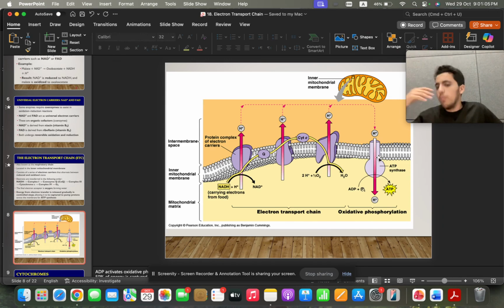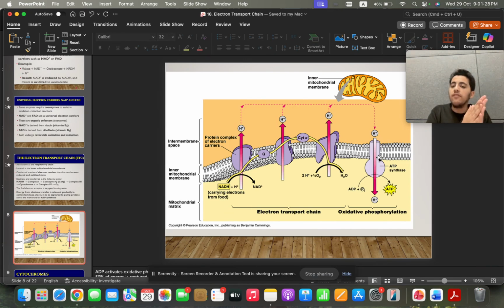What does complex 3 do? It pumps the electron, and that will produce energy to actively transport a proton into the intermembrane space. Okay, now same thing. Now the electron will be pumped to where? To cytochrome C. So can you see the electron will not be pumped from one complex to another immediately. There will always be something in between.